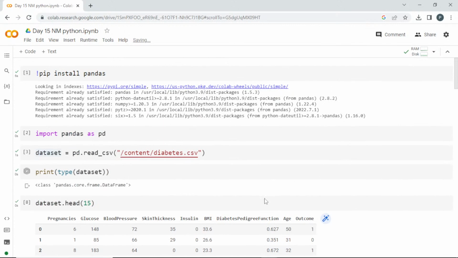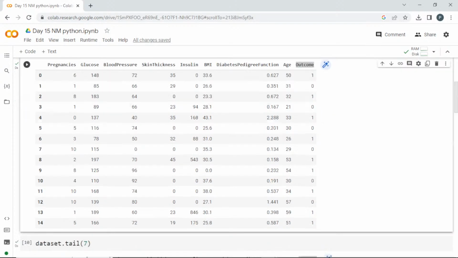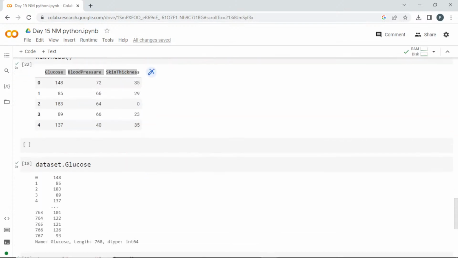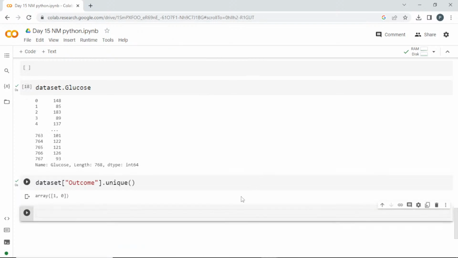In other columns you cannot try this, because there are multiple values and it will be a large range. For example, there is another data set, the placement data set I showed you, so we'll try to do that there also later on. Whatever departments of students there are, you can get the unique values.